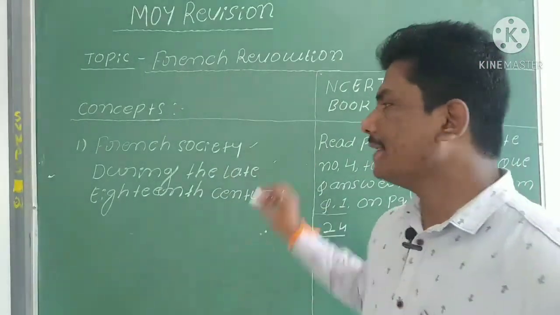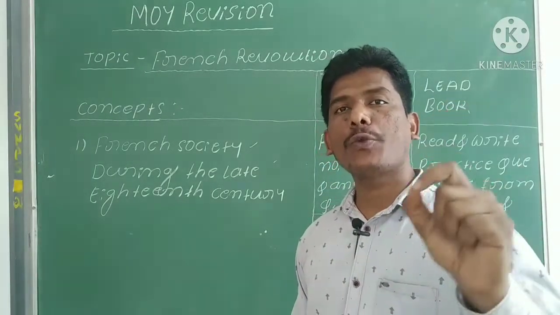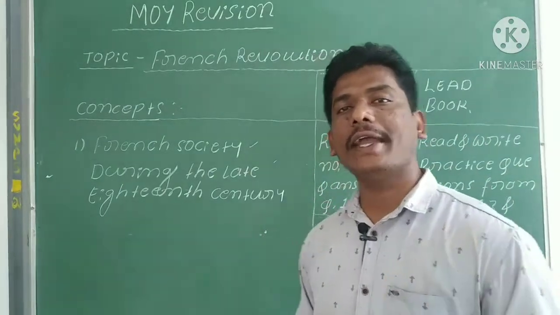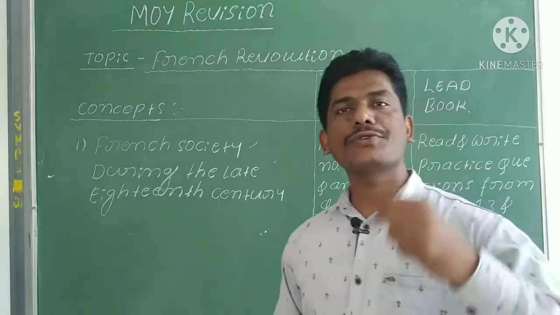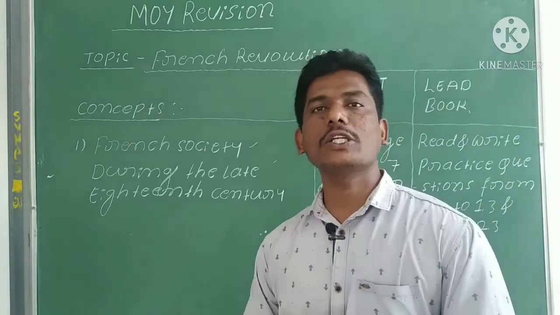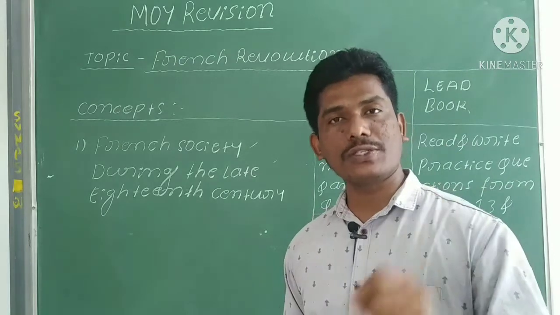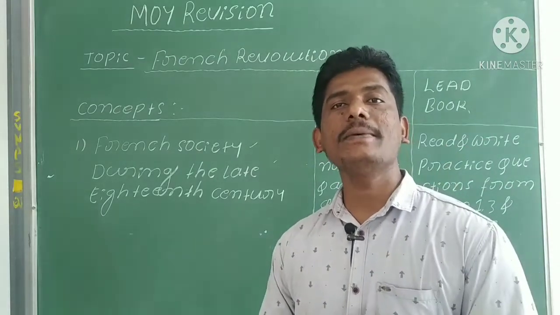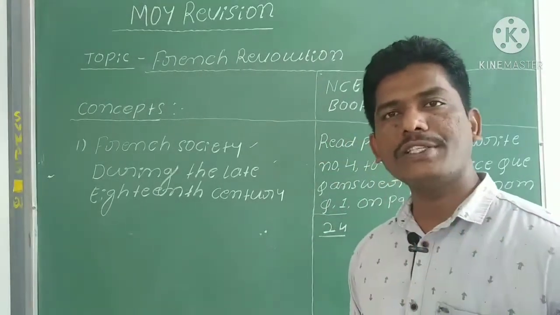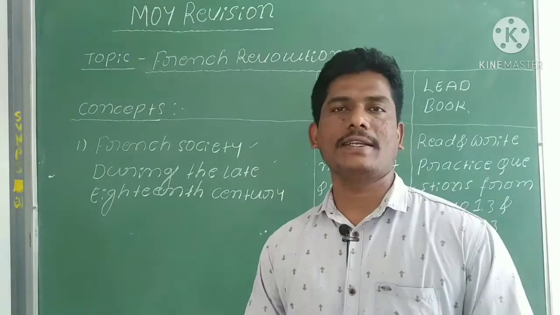While reading the textbook, dear children, please try to focus more on the first concept of that lesson, French society during the late 18th century. You might have studied about French society in previous classes. Before the French Revolution, how did French society exist in France, and on which basis was it divided?